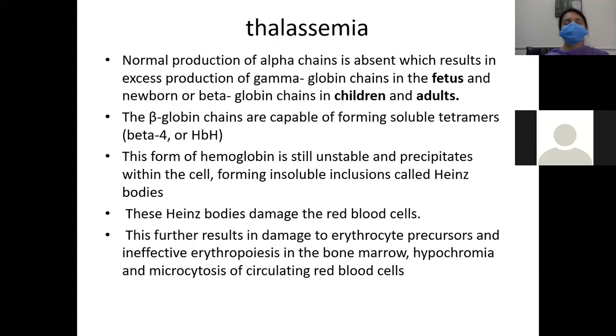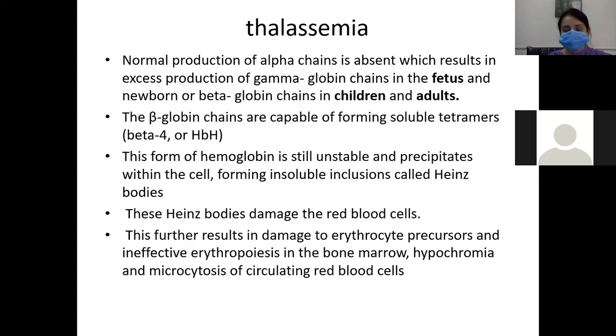The beta globin chains are capable of forming soluble tetramers. These are beta 4, or HbH. This form of hemoglobin is unstable. This is not a normal hemoglobin. So it will precipitate within the cell and form insoluble inclusions called Heinz bodies.